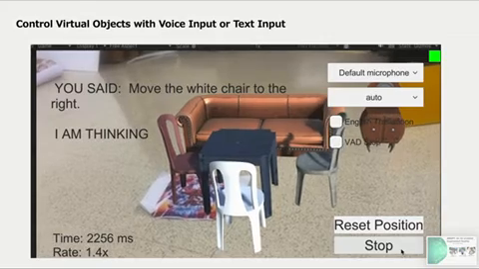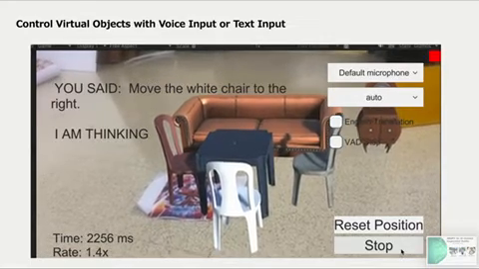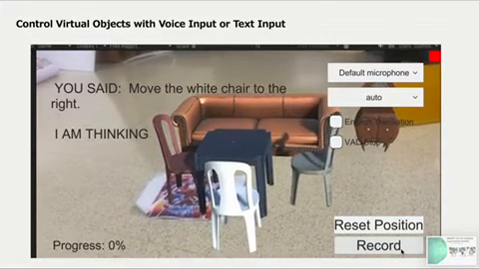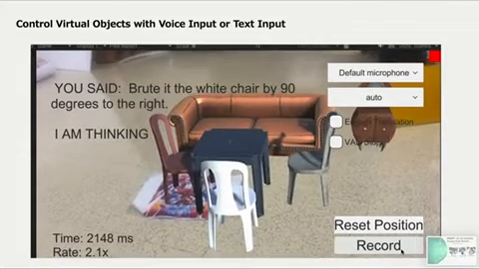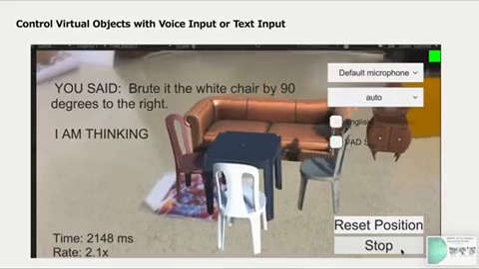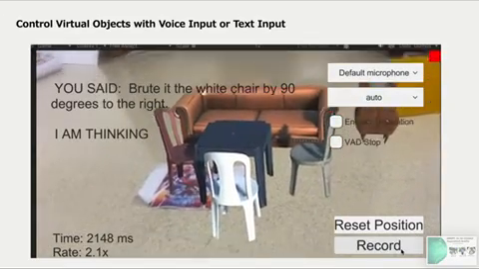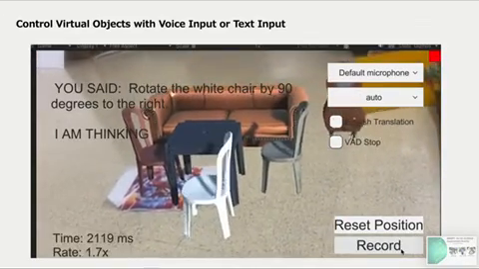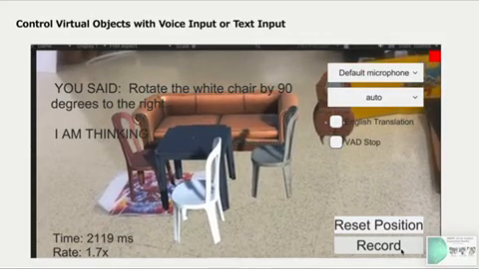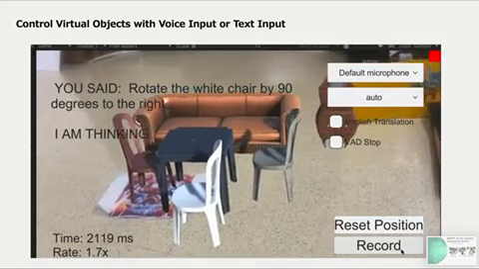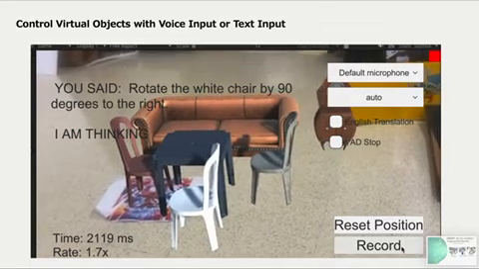Rotate the white chair by 90 degrees to the right. Yeah, we can see that the white chair rotates to the right, and we can also rotate the sofa by any degree.